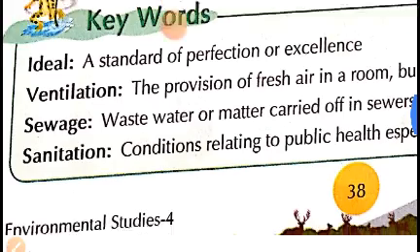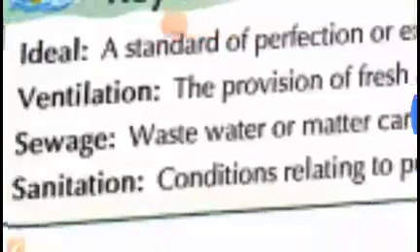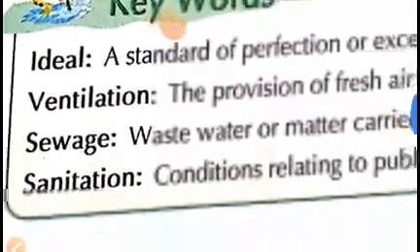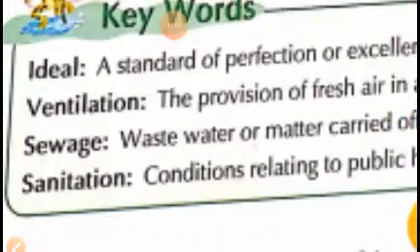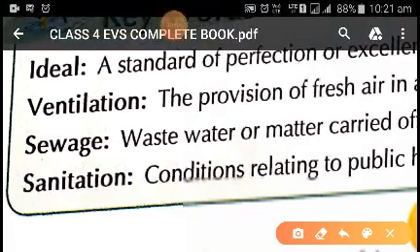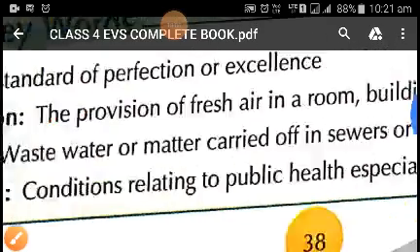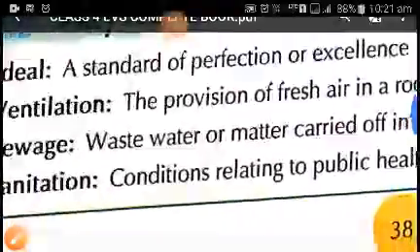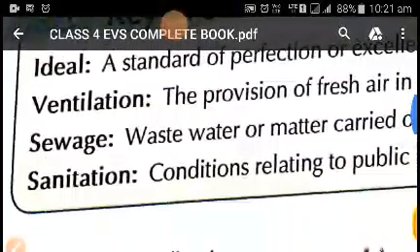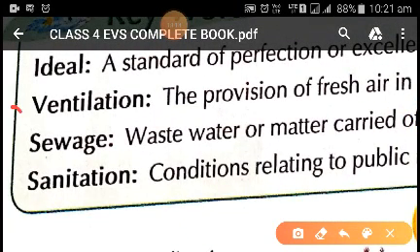So children, the next word is ventilation. Just now we discussed ventilation. It is the provision or availability of fresh air in a room, building, etc. In other words, ventilation is the free flow of air into the house or out of the house.